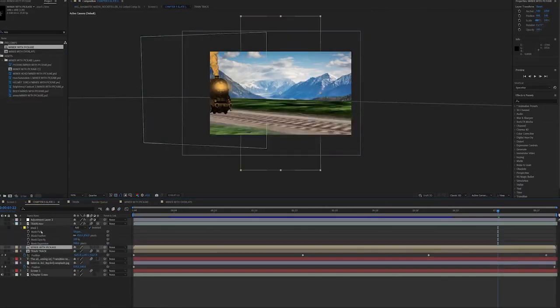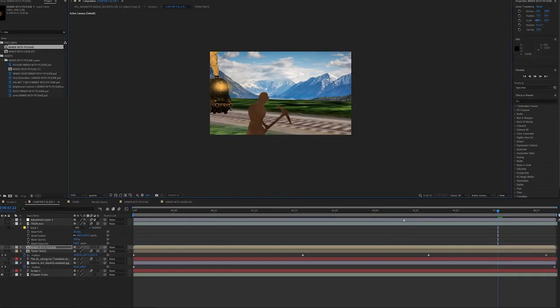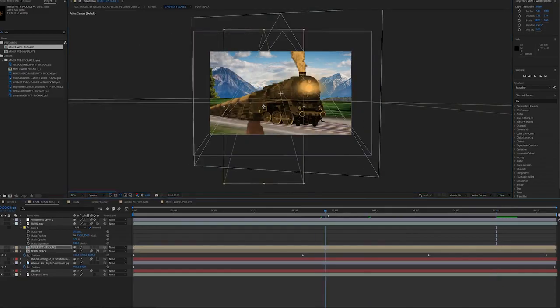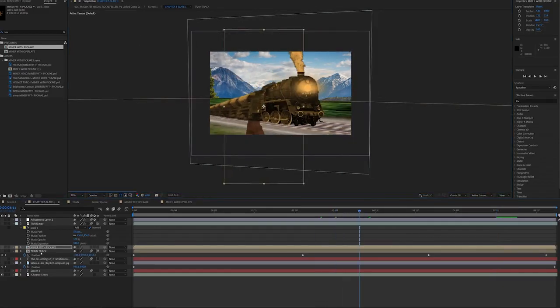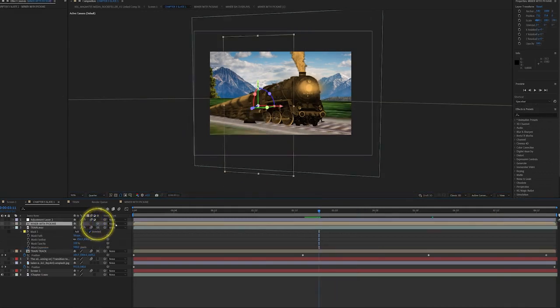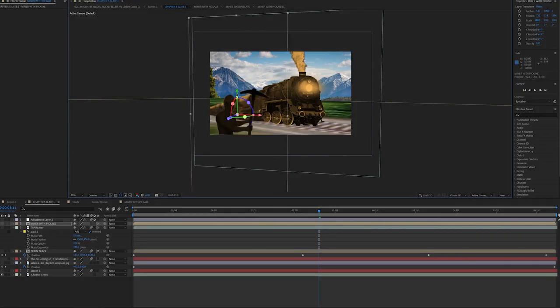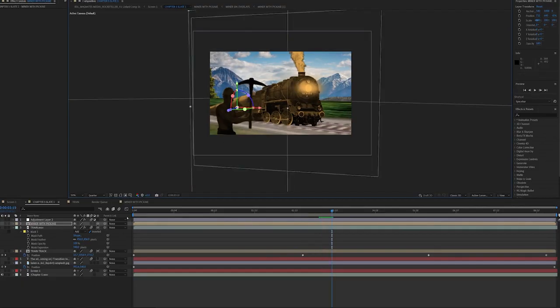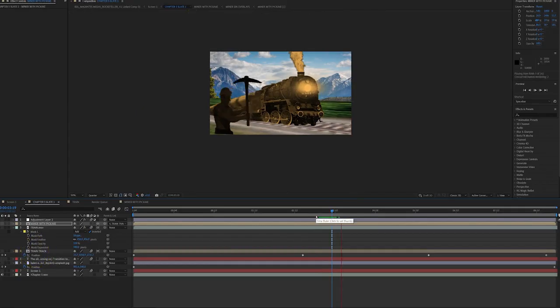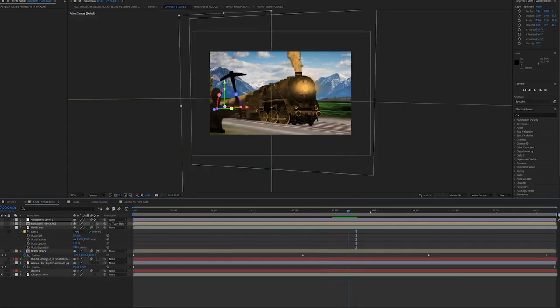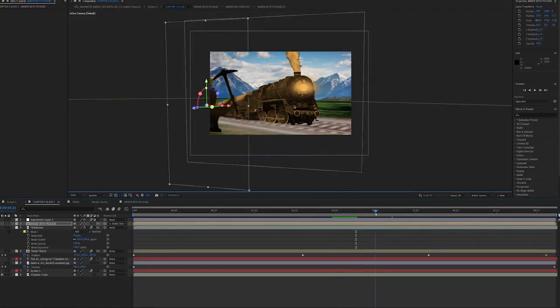Now it's just a matter of bringing our miner layers into our top composition, our chapter 5 slate 1 composition, and essentially dotting them about the scene. If we make sure they're 3D layers and just manipulate them in 3D space, then we can literally just place them where we want them to be. I'm going to parent the miner to the train track layer, so the miner will move along with the train track layer at the correct pace.